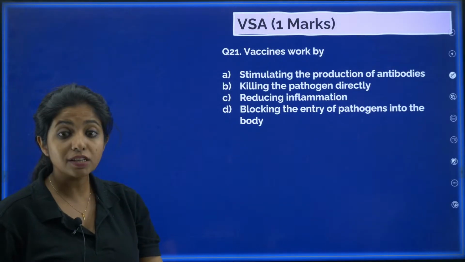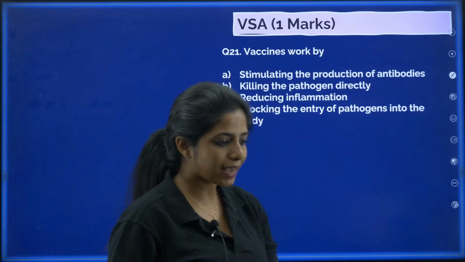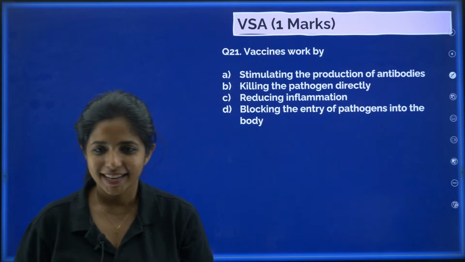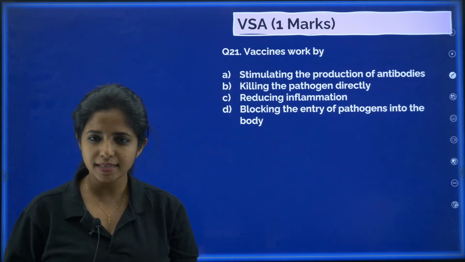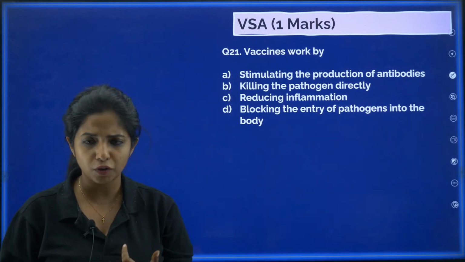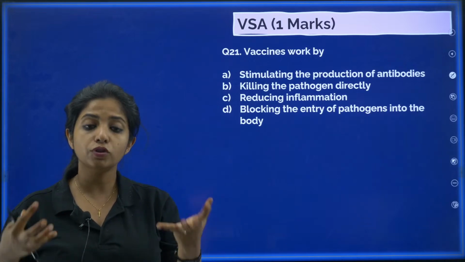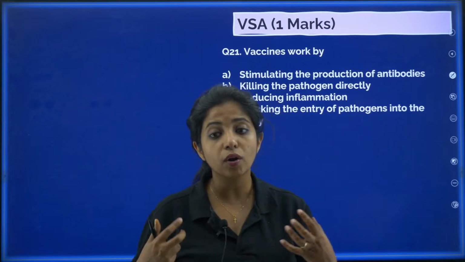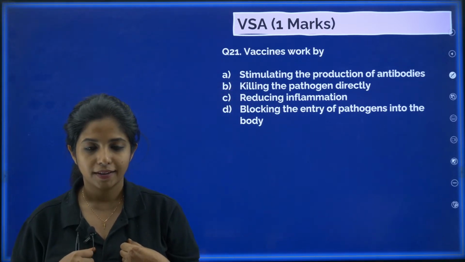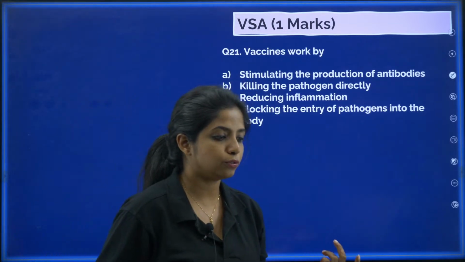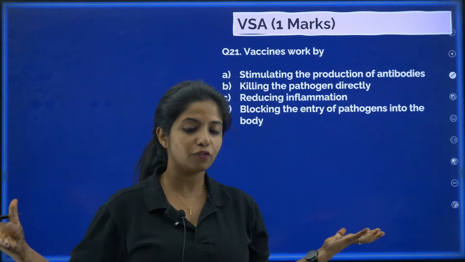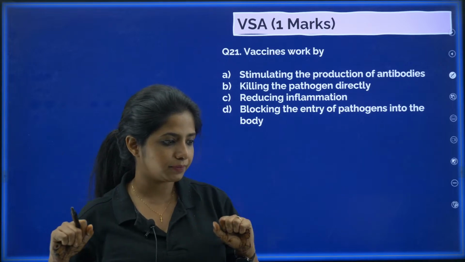21st question. Vaccines work by. How do vaccines work? Stimulating the production of antibodies, killing the pathogen directly, reducing inflammation, blocking the entry of pathogens into the body. How do you think vaccines work? So you know during COVID season we were all recommended to take vaccines. So why were we recommended to do so? The people who had COVID, people who didn't have COVID, every one of us were asked to take vaccines.